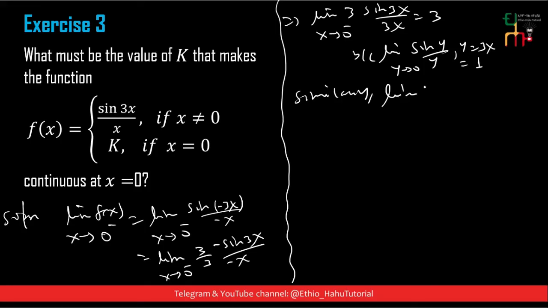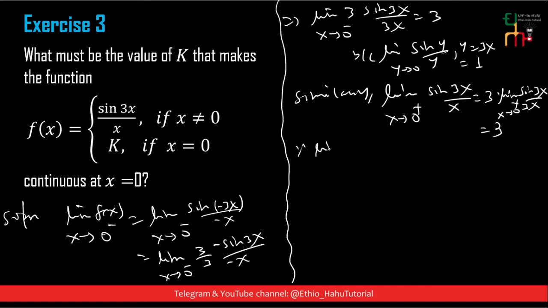Similarly, the limit of sin of 3x over x as x approaches 0 from the right is 3 times the limit of sin 3x over 3x as x approaches 0 from the right. This is again equal to 3. Therefore, the limit of sin of 3x over x as x approaches 0 is 3.